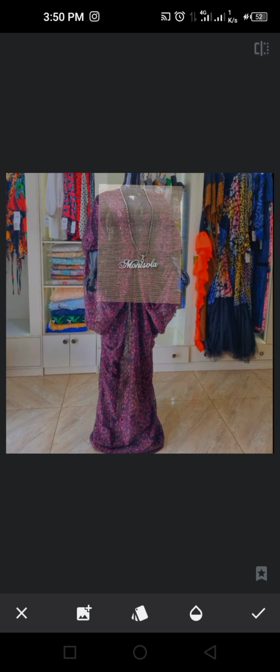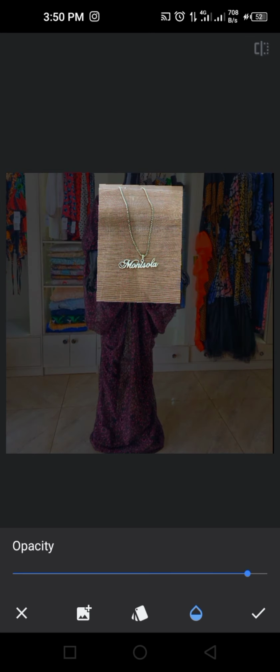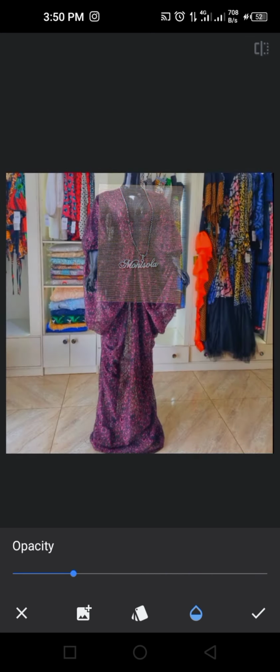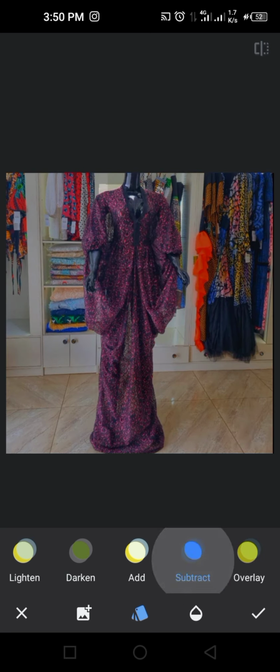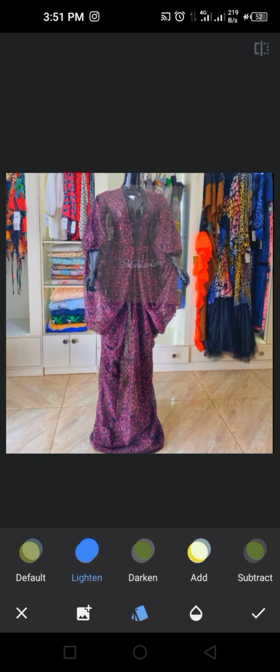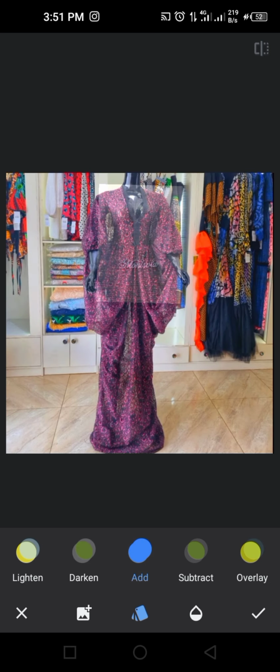So if you click on the opacity, it is going to increase how much is going to show, and if you reduce the opacity, it is going to reduce how much shows. Then if you click here, it's going to either subtract it, lighten it, darken it, add.